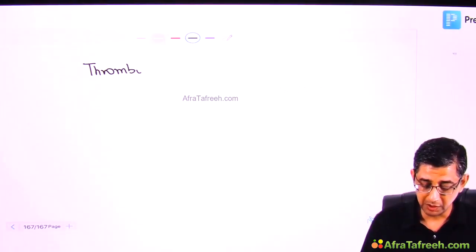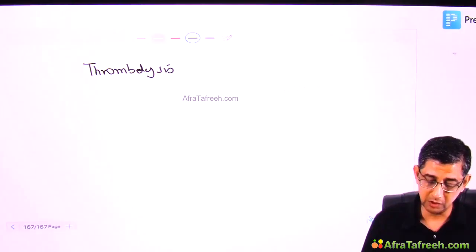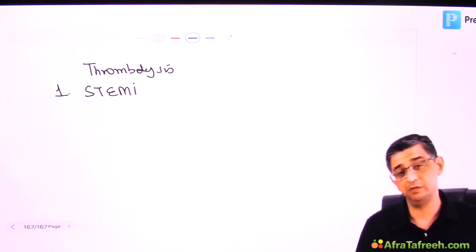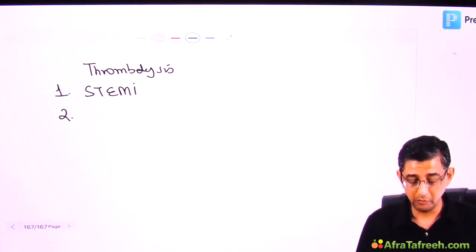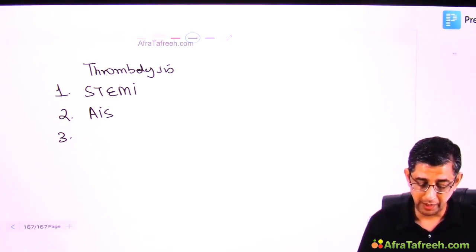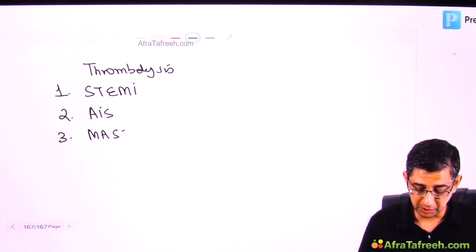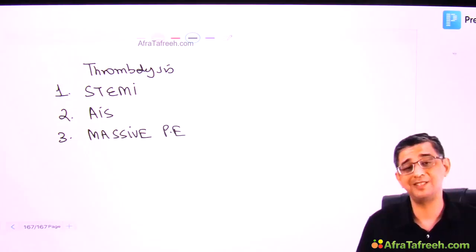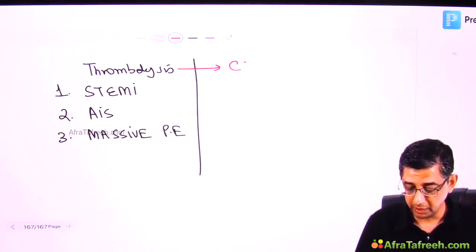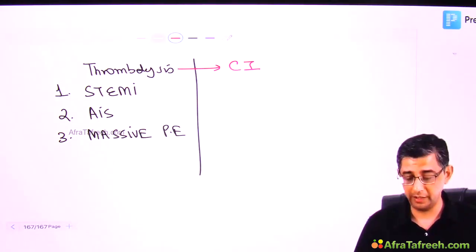From the cardiology section, I have taught you that thrombolysis is always done in a case of ST elevation MI, provided PCI facility is not available, and the window period would be approximately 12 hours. Today I have taught you for acute ischemic stroke, and when you scroll down in the respiratory section, you will again see me talking about thrombolysis in a case of massive pulmonary embolism. In contrast, what are the times you will study thrombolysis is contraindicated?